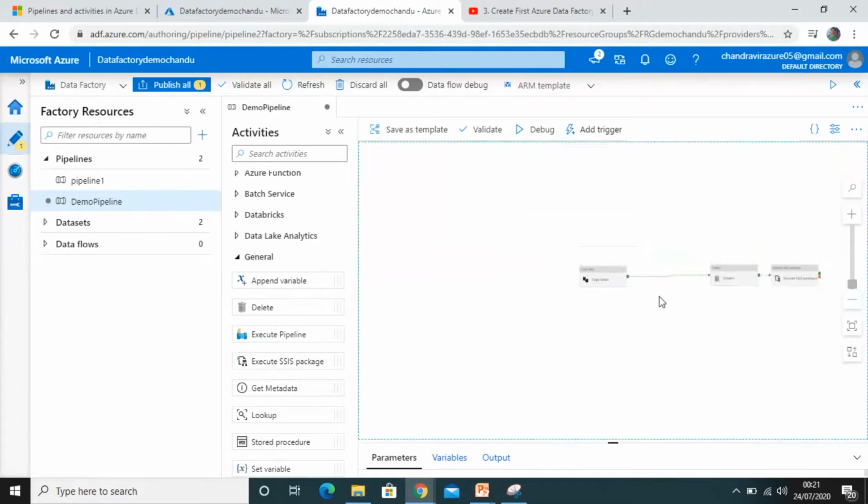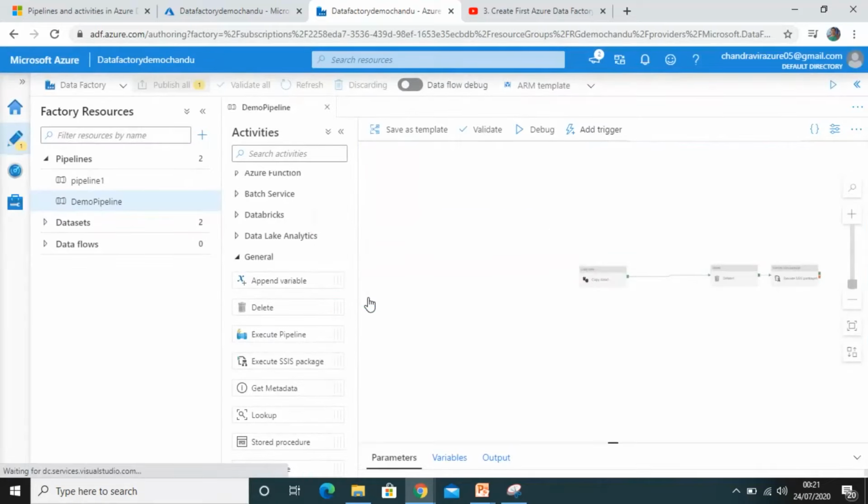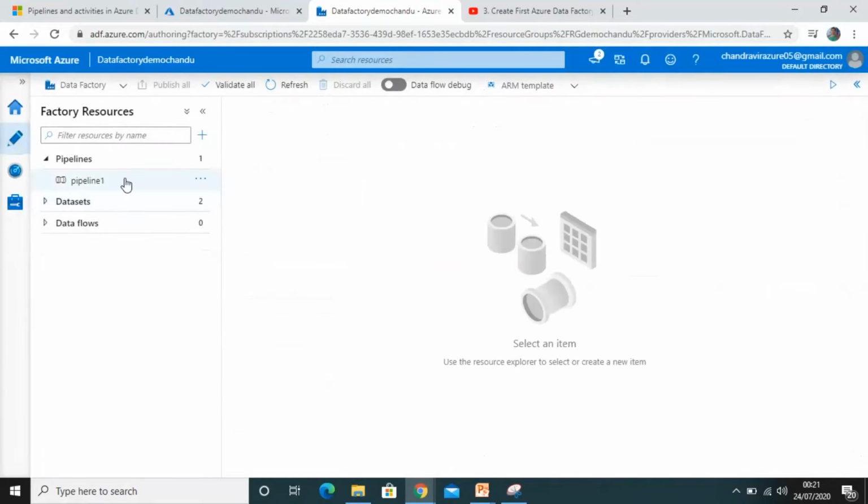So these are the activities. To minimize and maximize, here we have options. And if we want to delete or discard this, we can discard it by this option, discard changes. This way we can create a new pipeline and a new activity.